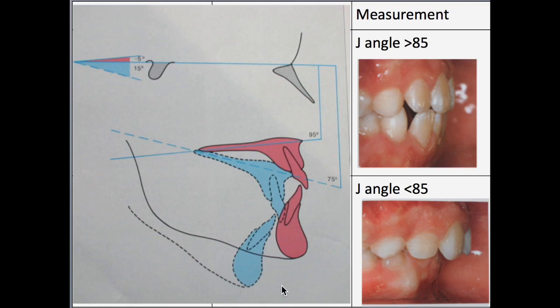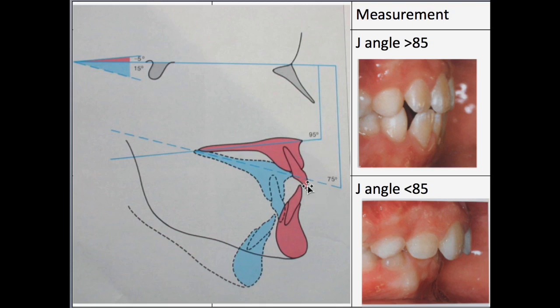So how we measure the cephalometric angle measuring the rotation of the maxilla is the J angle. It is a very important angle and it is also known as the angle of inclination. So if we see here, you can just explain how the J angle is measured. A perpendicular is drawn to the parallel line which is drawn from the sella turcica to the nasion, and to this perpendicular the palatal plane, the angle between the perpendicular and the palatal plane is measured.